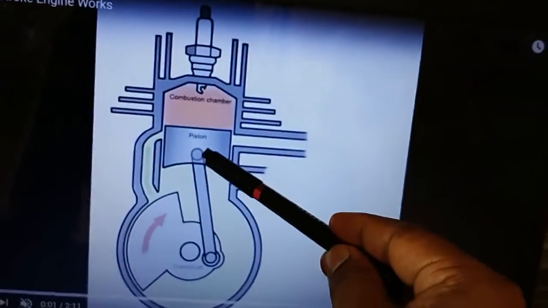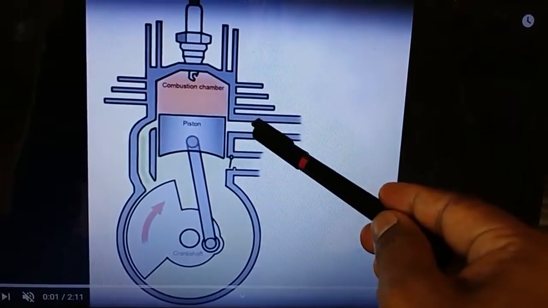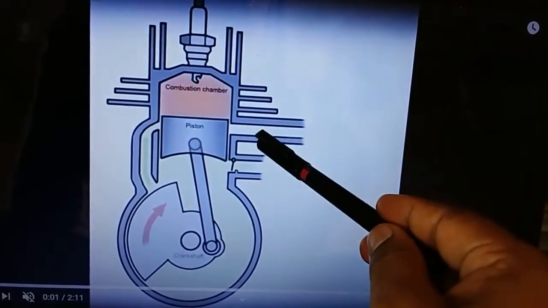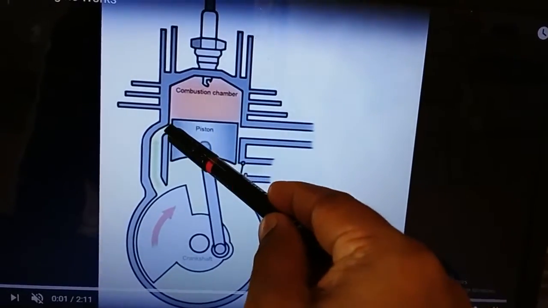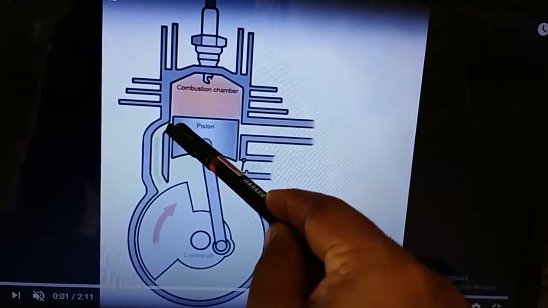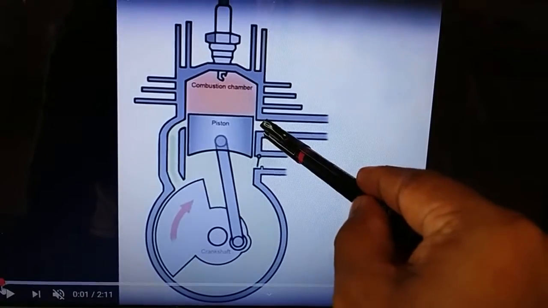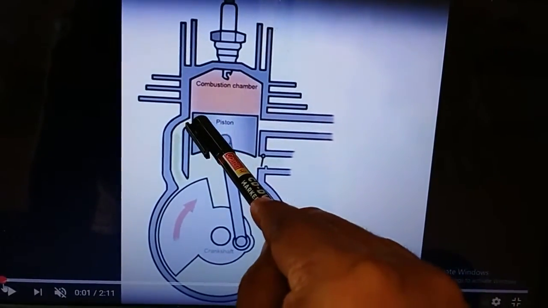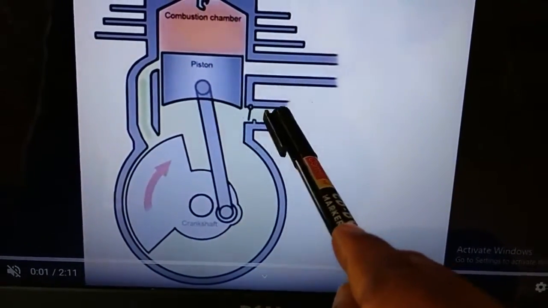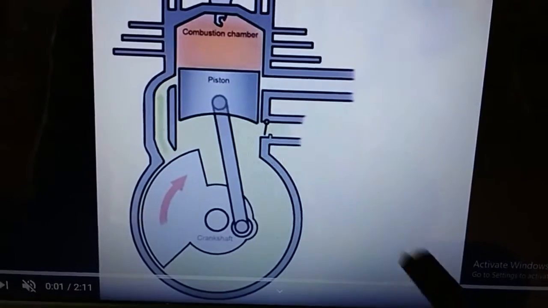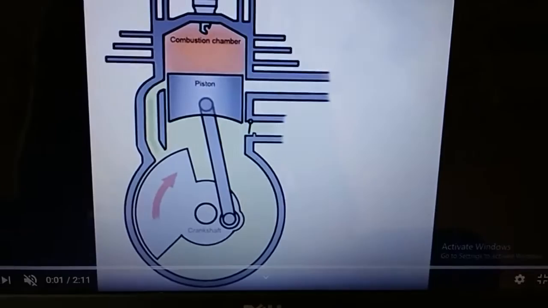When the piston moves from BDC to TDC, the transfer port and exhaust port will be in closed position. See, these two ports are covered with the piston. The exhaust port is closed, the transfer port is closed, but the inlet port is in open position when it moves from BDC to TDC.